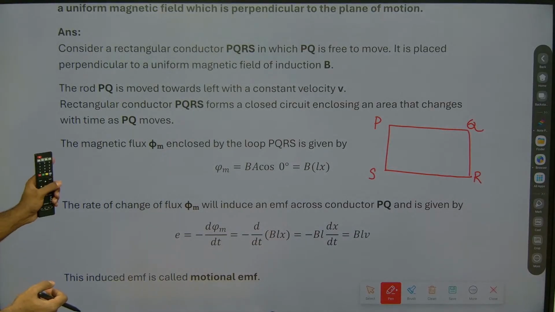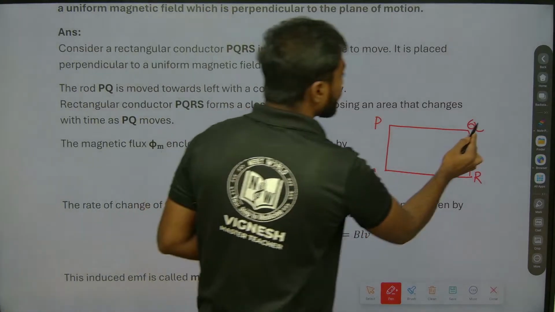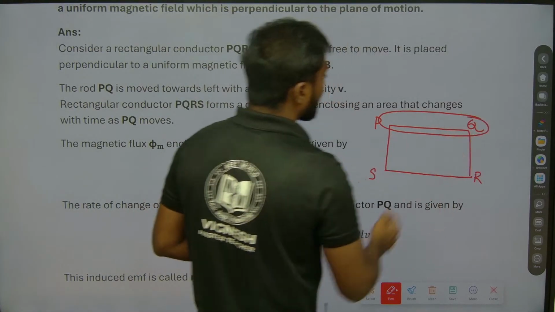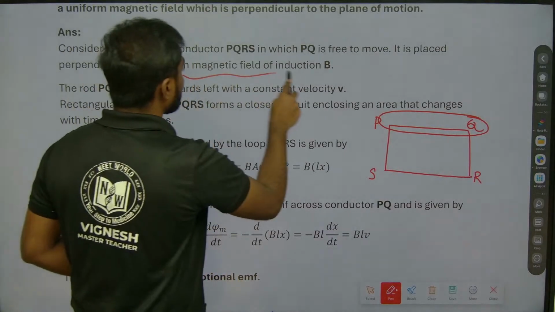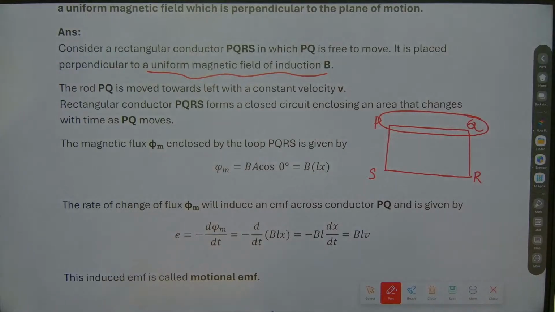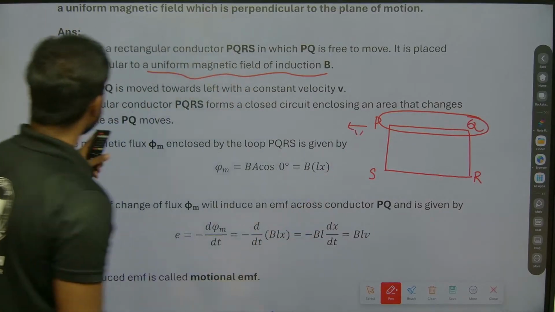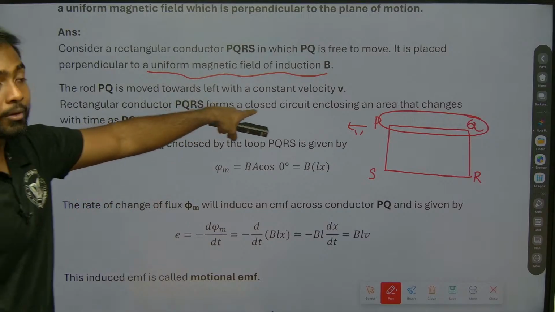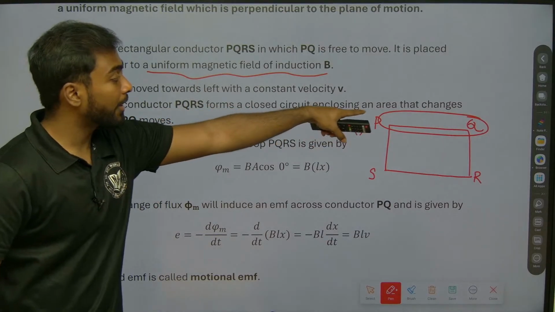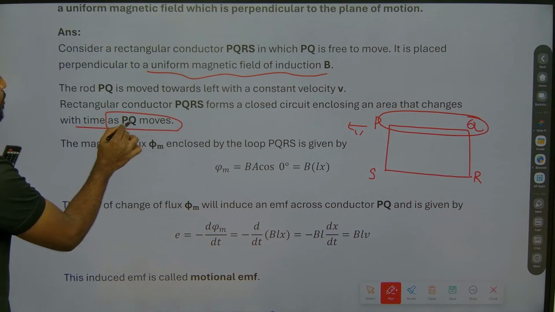It is placed perpendicular to the uniform magnetic field B. The rod PQ is moved towards left with a constant velocity V, and the rectangular conductor PQRS forms a closed circuit enclosing an area that changes with time as PQ moves.